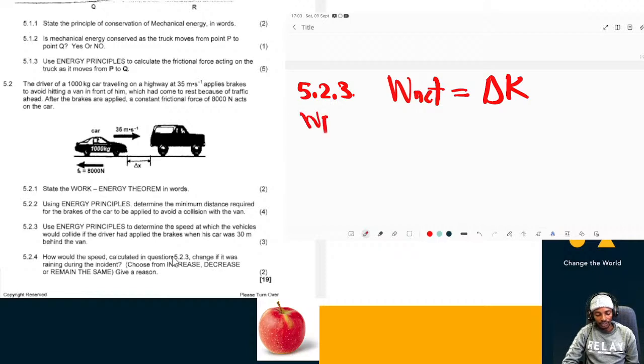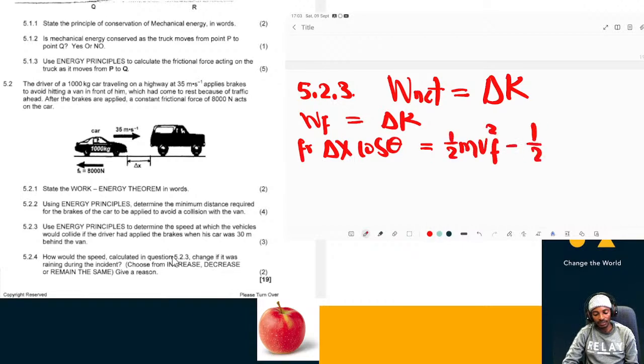Work done by friction is equal to change in kinetic energy. This work done by friction is the frictional force times the displacement times cos theta, which will be equal to half m v final squared minus half m v initial squared.